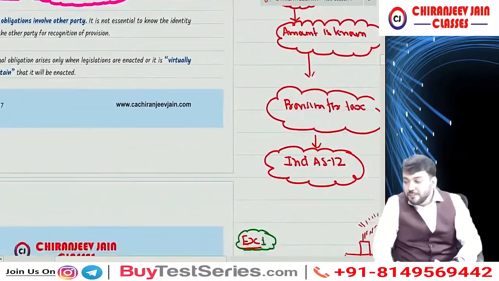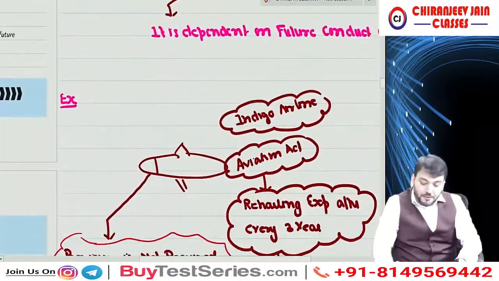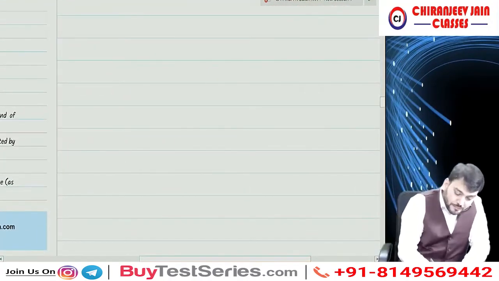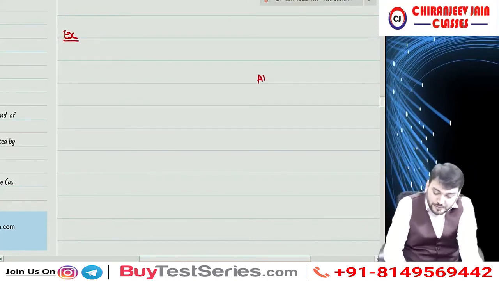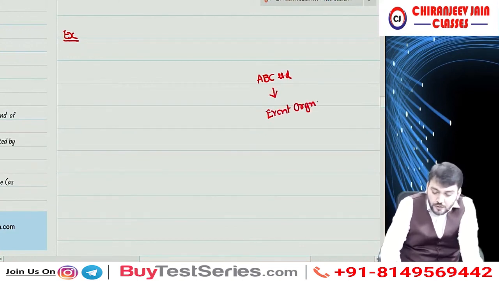Now, let me take one more example, a different example. Suppose there is one company, ABC Limited, and they are into event organization.